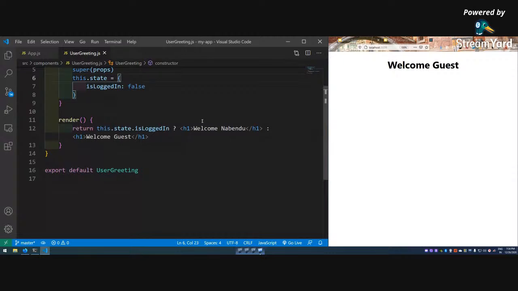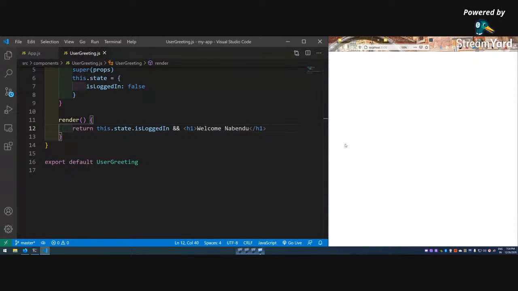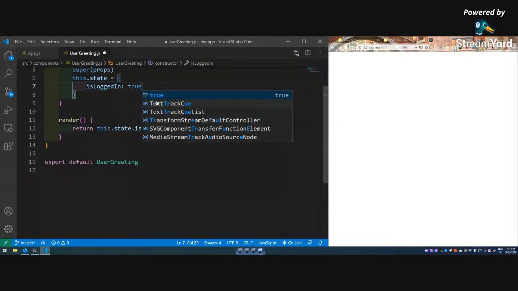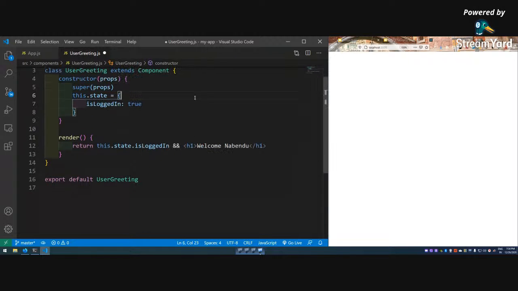So the last way is known as the short circuit operator. There is something in JavaScript known as and. What happens is, if something beyond the and is true, then only it will run. So this is not the complete solution for this, but then also I will show it. I make this.state.isLoggedIn and welcome Nabendu. So only if this is true will welcome Nabendu be shown. In this case, see, blank will be shown. It cannot have two conditions. So it might not be suitable for this case, but this has been used a lot in production. So true and welcome Nabendu will be shown.